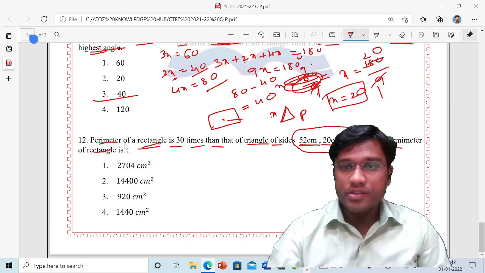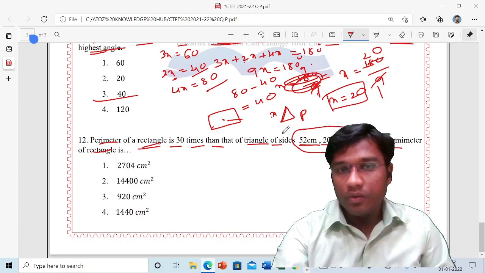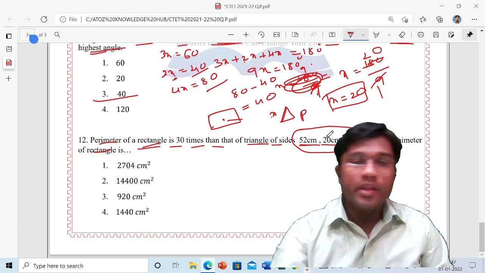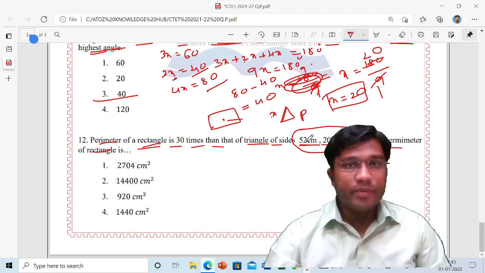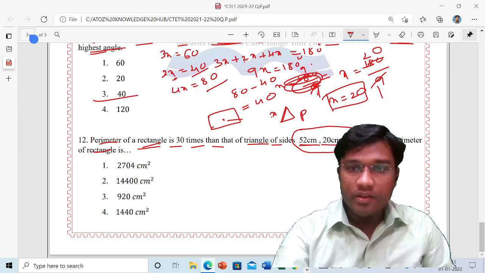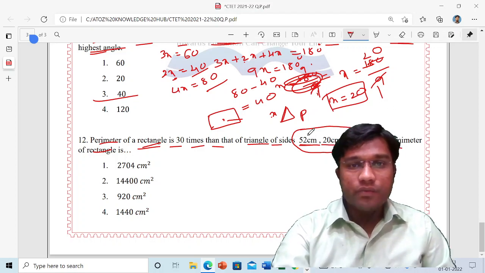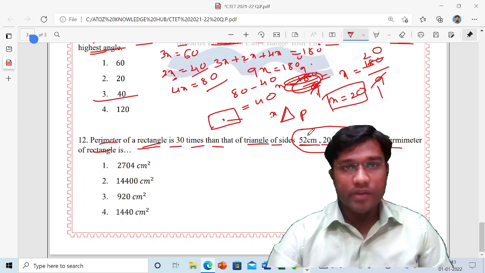So what you have to do here is find the area, and they ask for the perimeter. Sorry, you have to find the perimeter, then multiply it by 30, and you will get your answer. The three sides are given, so first you have to see whether these three sides verify Pythagoras theorem or not.